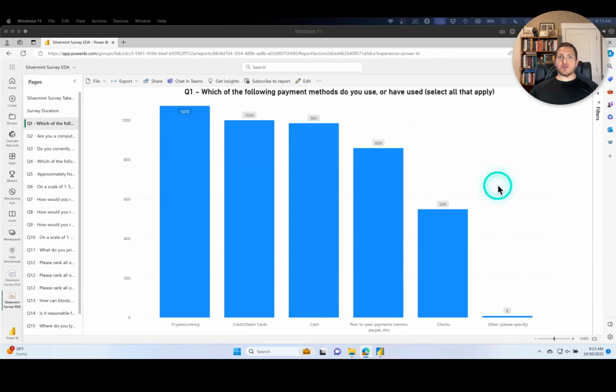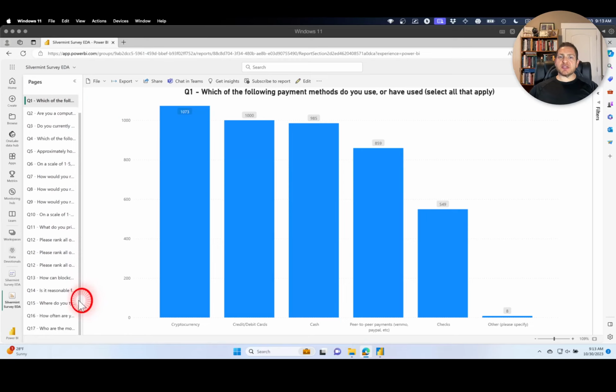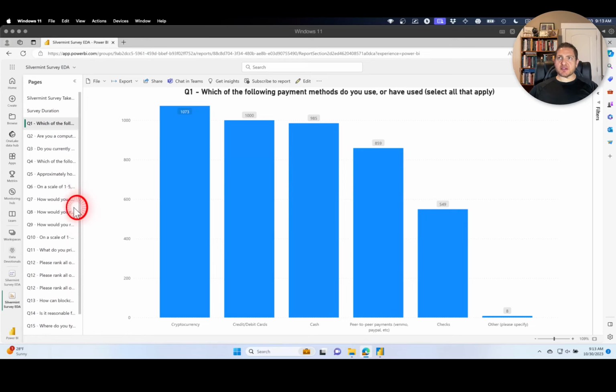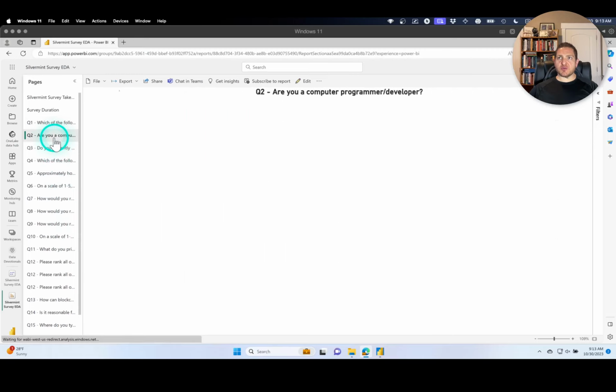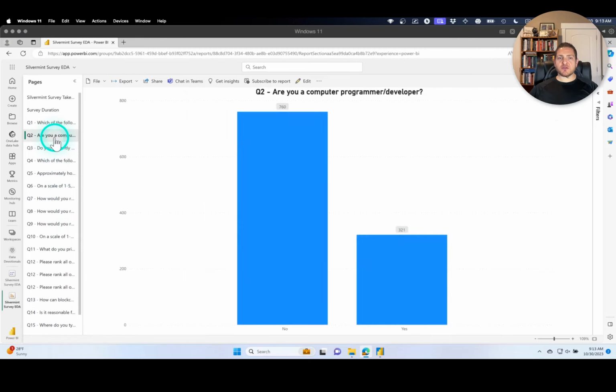Like in RStudio, you can see the outline. We have an outline here of all the questions 1 through 17 that have been built into this dashboard, or this report as it's technically called inside of Power BI. And each visual is its own page, with one exception. I'll show you that when we get to Q12.